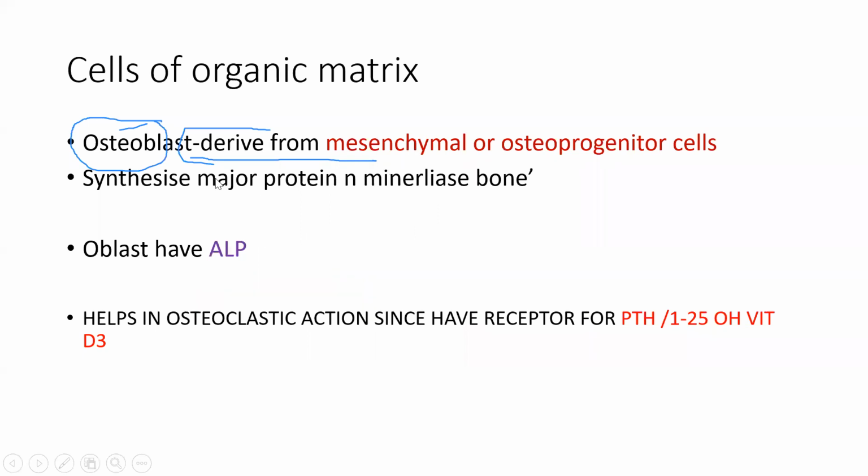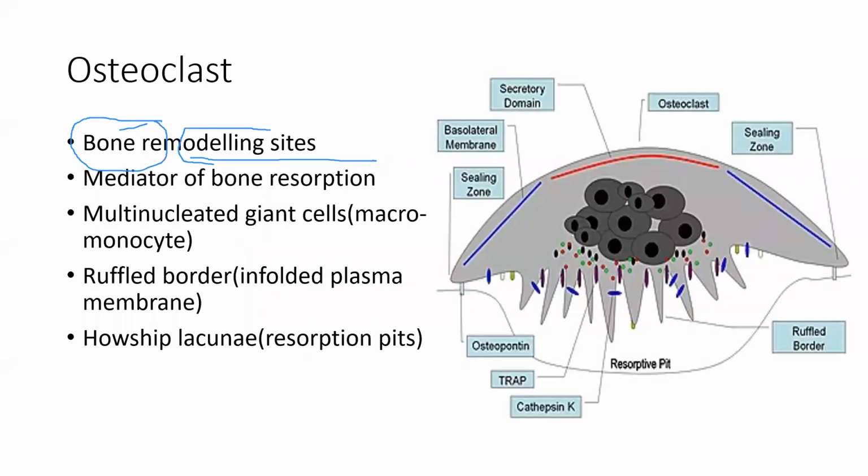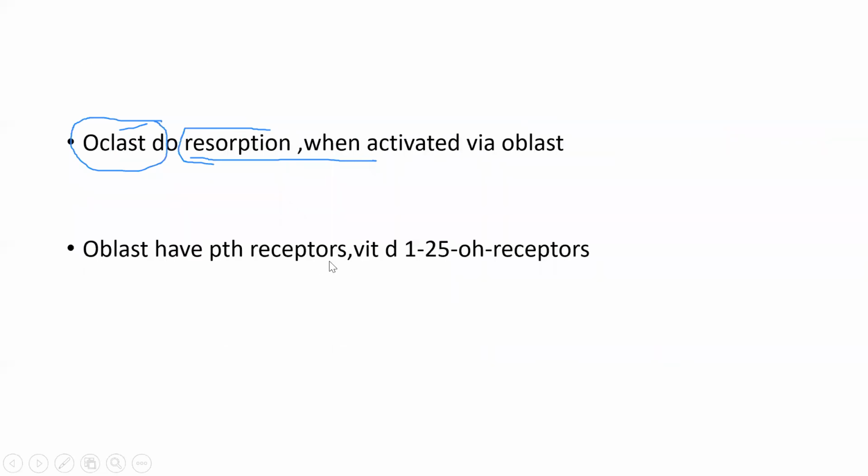The next slide is osteoblast and osteocytes. Osteoblast is the main cell which forms bone. It is mainly formed from mesenchymal, which is mesodermal. This is the osteoprogenitor cell. ALP, alkaline phosphatase, gives an alkaline medium and does bone formation, and it has vitamin D and PTH receptors for osteoclast. Osteoclast has the resorptive pit and the ruffled border. It takes help from the blast for destruction of bone. It is multinucleate.